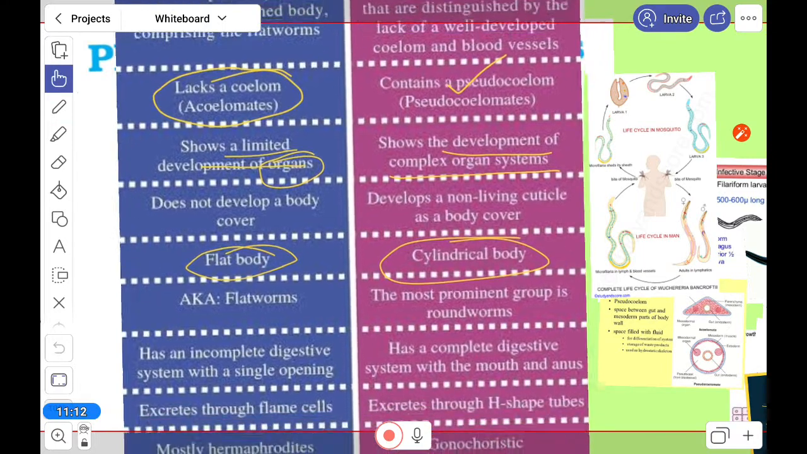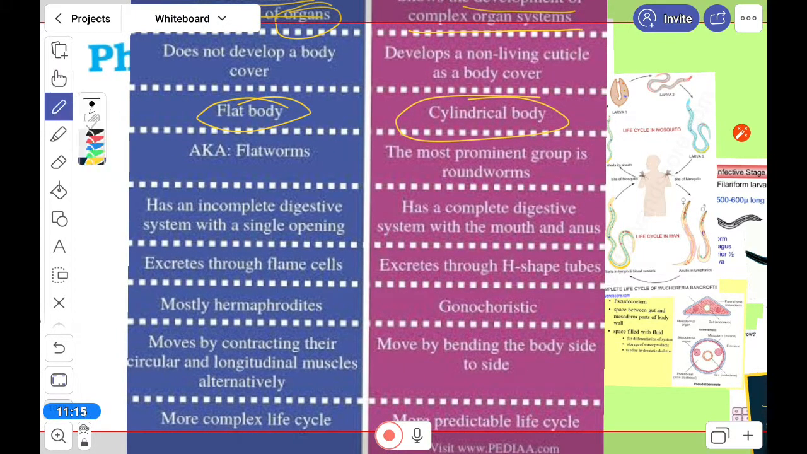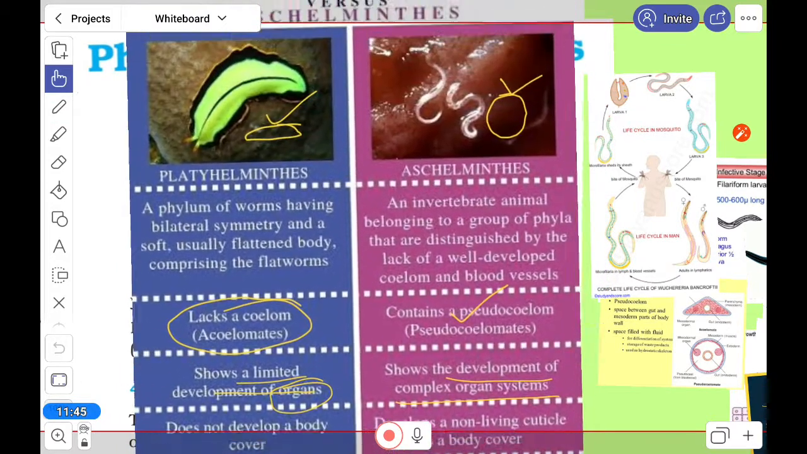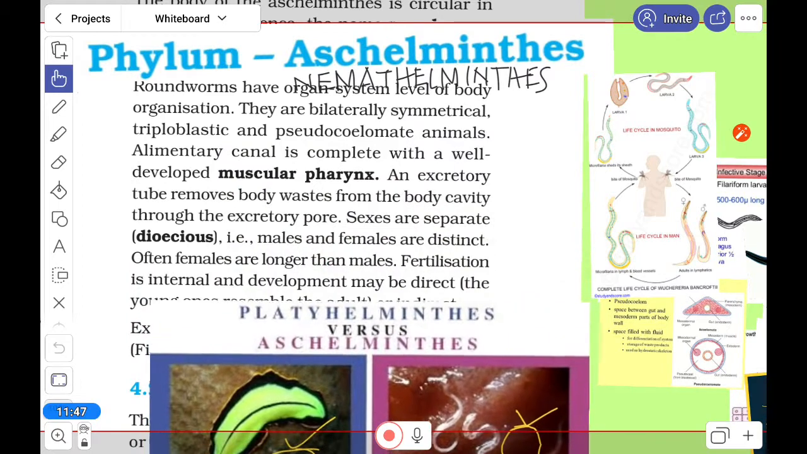We can move. It has a complete digestive system, whereas in Platyhelminthes it is incomplete. Flame cells were there for excretion, and here there are renette cells. In Platyhelminthes they are hermaphrodite, but here the sexes are separate, and not only separate, but identified as male and female. So these are the characteristics of Platyhelminthes and Aschelminthes.